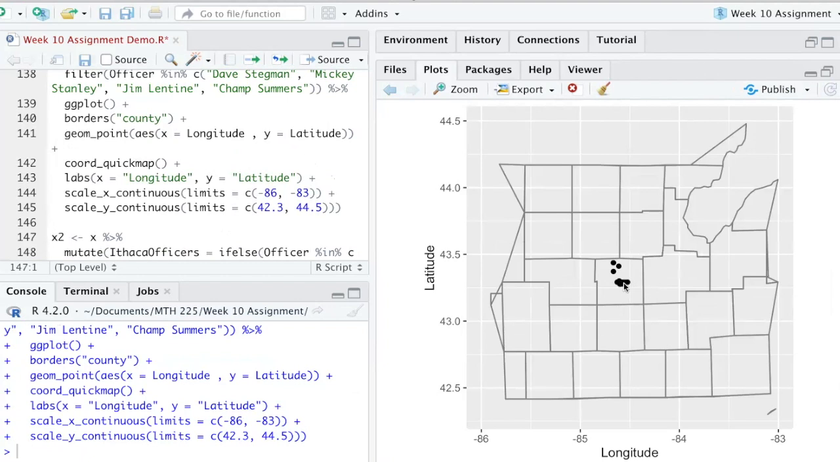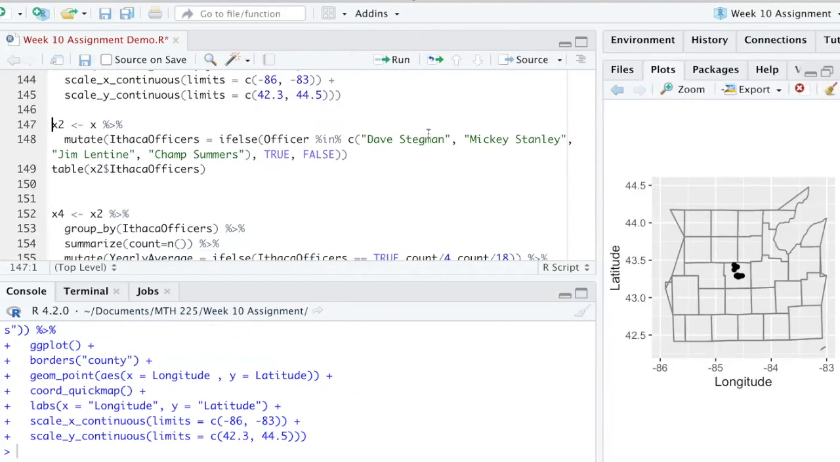You can see that those 4 officers also maybe went up a little bit higher in the county at some point during the year and awarded a ticket as well. All right, and now we're going to add this new variable, Ithaca officers. If the officer is one of these 4, we just assign the logical value true, because that means it's one of those Ithaca officers. And if it's not one of the Ithaca officers, then we want it to be false. So this creates 2 different groups, the Ithaca officers and the non-Ithaca officers.